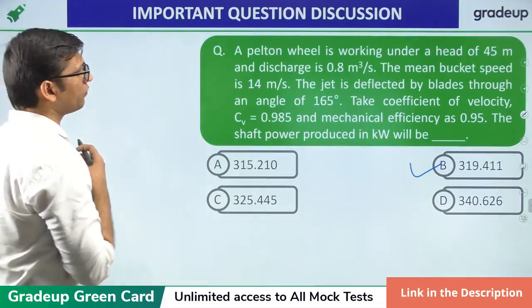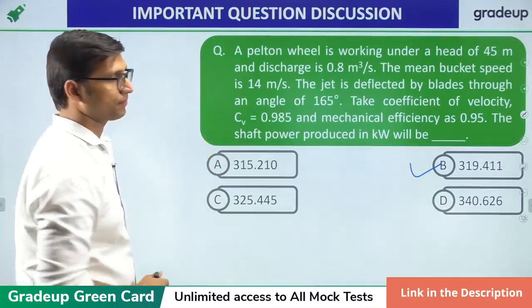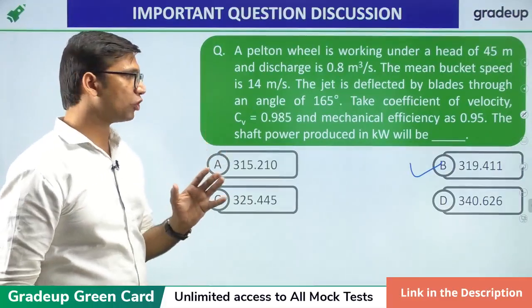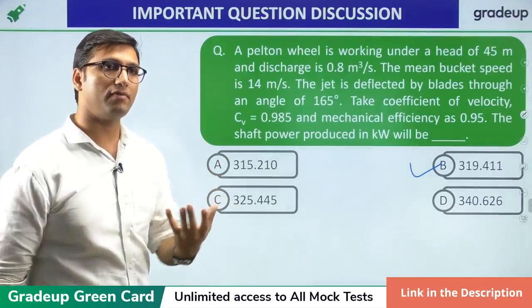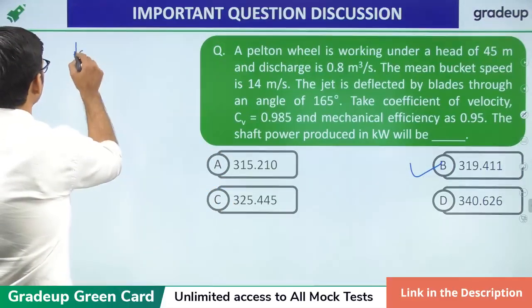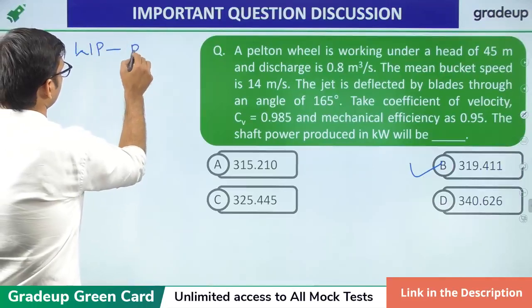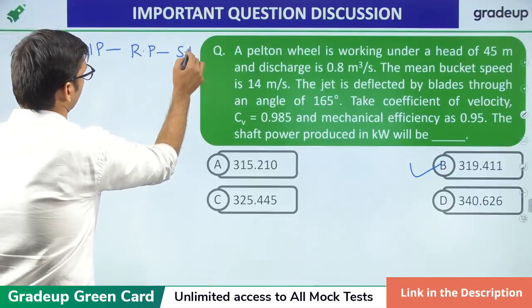So in this question, you have to find the value of shaft power. Now, in the case of Pelton wheel, we know that water power goes to runner power, then runner power goes to shaft power.